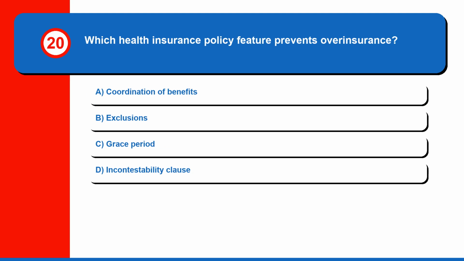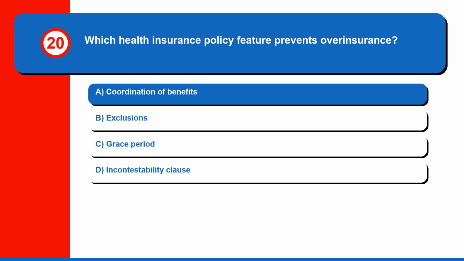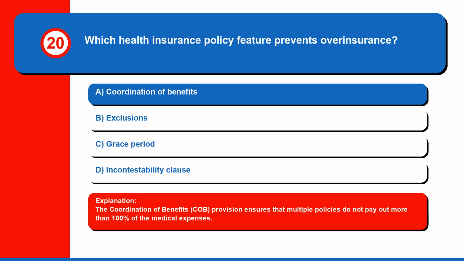Question 20. Which health insurance policy feature prevents overinsurance? A. Coordination of benefits. B. Exclusions. C. Grace period. Or D. Incontestability clause. The correct answer is A. Coordination of benefits. The coordination of benefits (COB) provision ensures that multiple policies do not pay out more than 100% of the medical expenses.